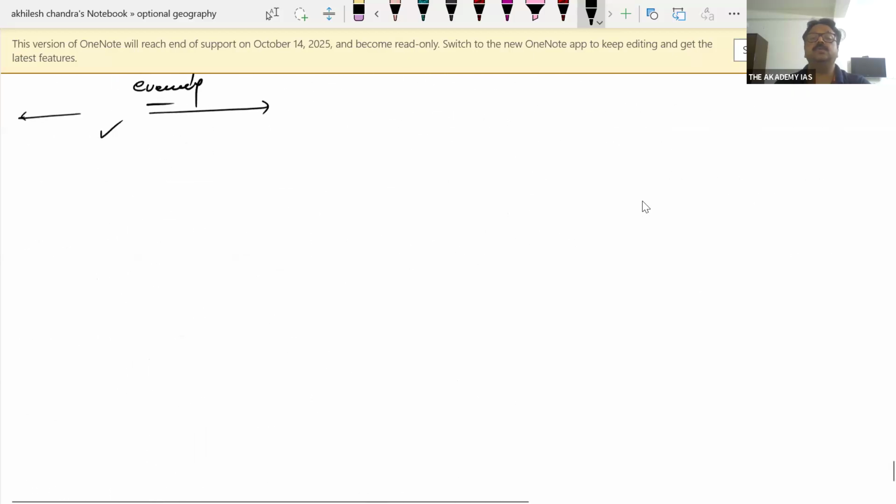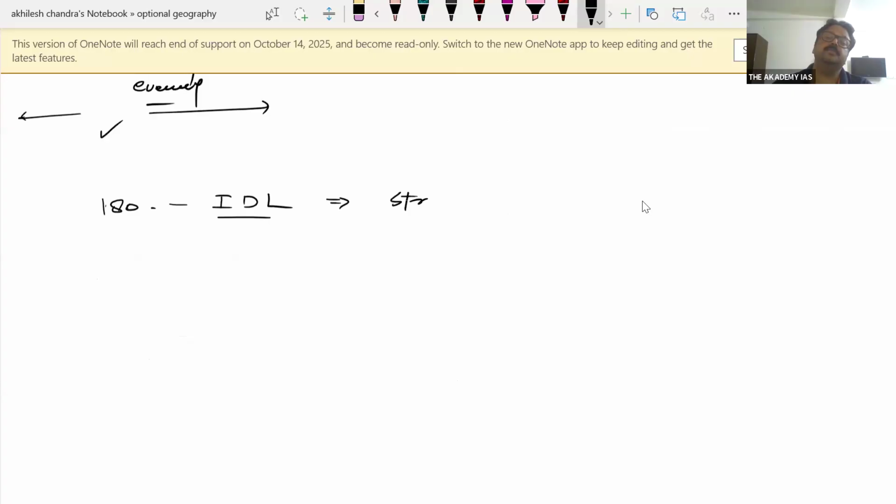And let's talk about 180 degree. 180 degree, that is the international date line. Again, it's not a straight line.